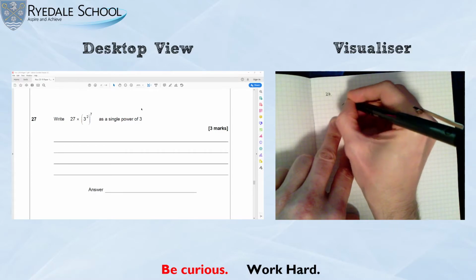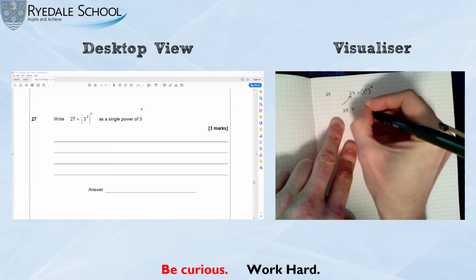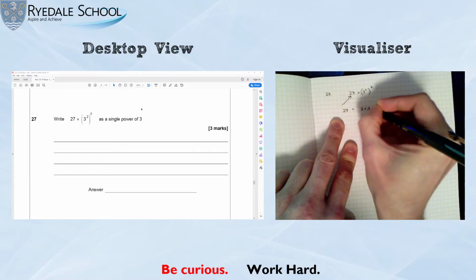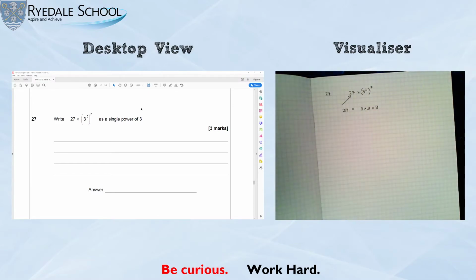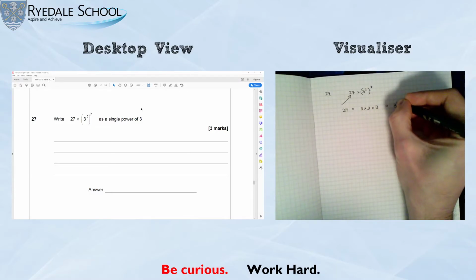Now I know that 27 is 3 times 3 times 3. So that is 3 cubed.